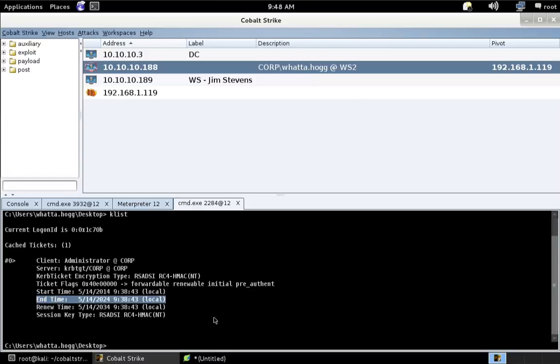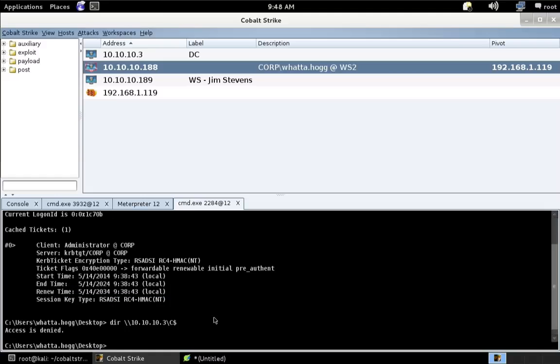Now you may be asking, how do I use that golden ticket? Well, we're going to have to do things a little bit by hand. Let me explain why. If I try to interact with another host just using its IP address, for example, let me try to read the admin share, an admin only share on the domain controller. So I'm going to try to reach 10.10.10.3 C$. You will see that access is denied.